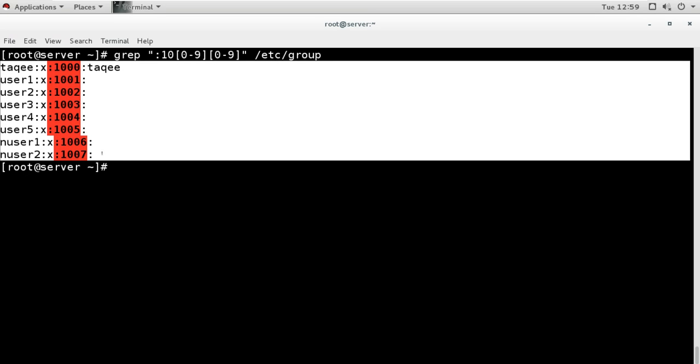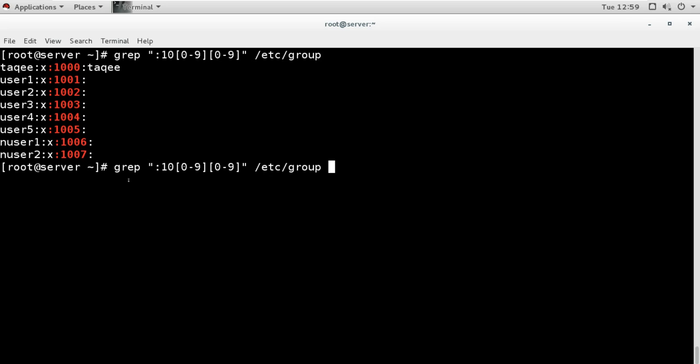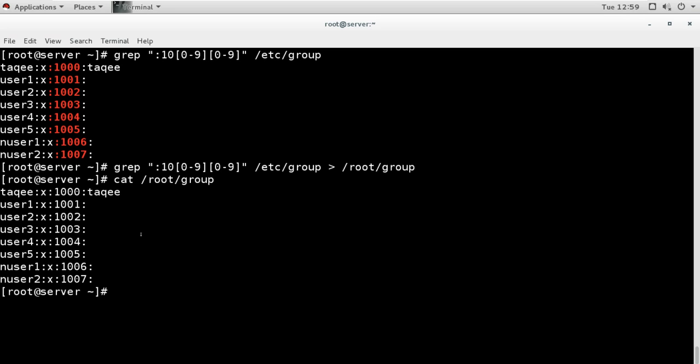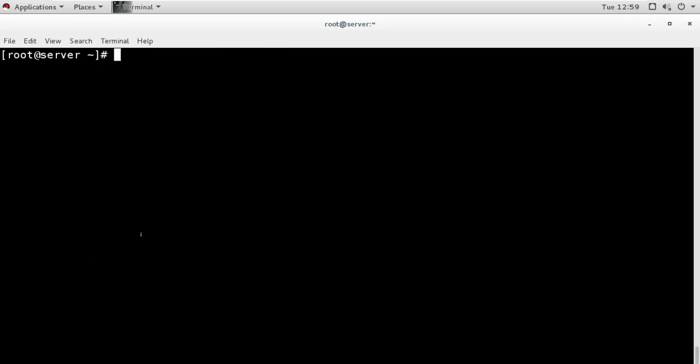So I will redirect this also to the new file group. So now I have extracted the information about normal users and normal groups, and now I will use a script on this to migrate it into our LDAP database.